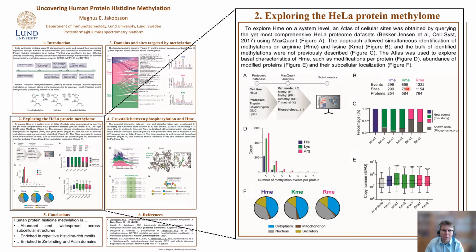In total, we found over 2,500 methylation sites in HeLa cells. 300 of these correspond to histidine methylation, and almost all were novel. We also explored some fundamental features of methylation, such as the number of sites per protein, the abundance of proteins carrying the different flavors of methylation, as well as the subcellular localization of the different methylated proteins. We found that the histidine methylated proteins localized to all major cellular compartments, in line with results on lysine methylation and arginine methylation.